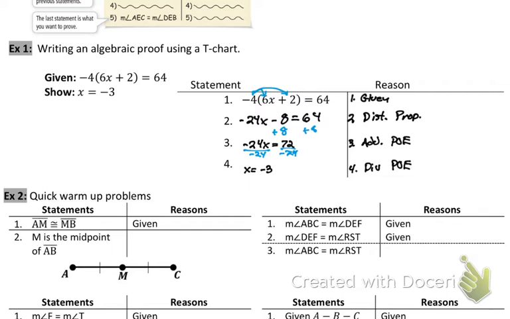Stop right now, because this is what I see all the time. Look at yours. Does yours have these numbers on it? I said to put them on it, but people forget. Does yours have numbers on it? If it doesn't, add them right now. Know that that's really important for you to get your points across, that we use everything numbered. 1 goes to 1, 2 goes to 2, 3 goes to 3.